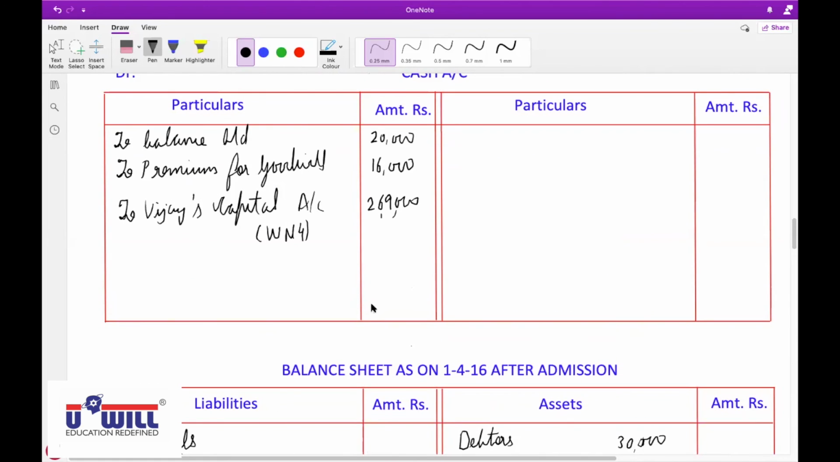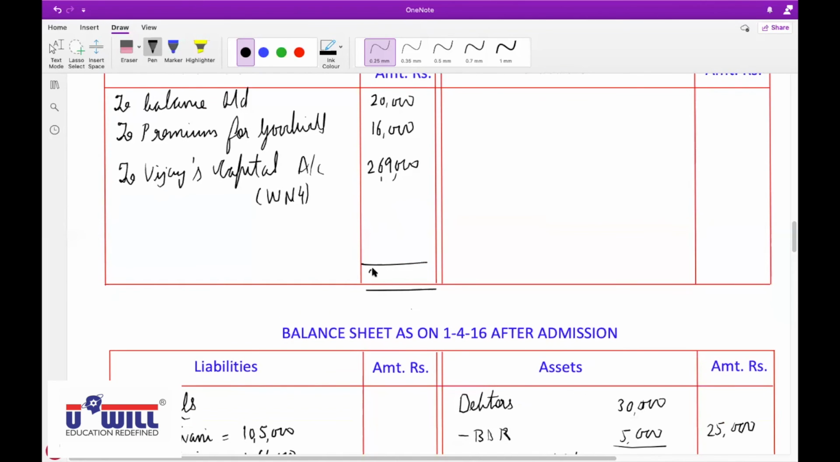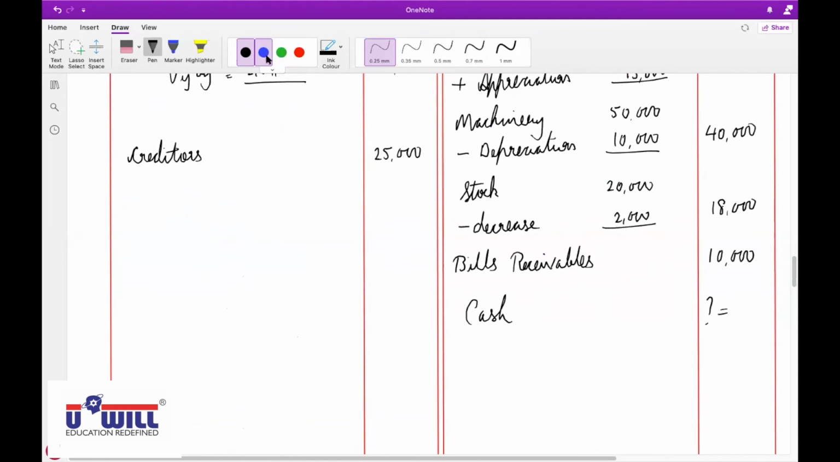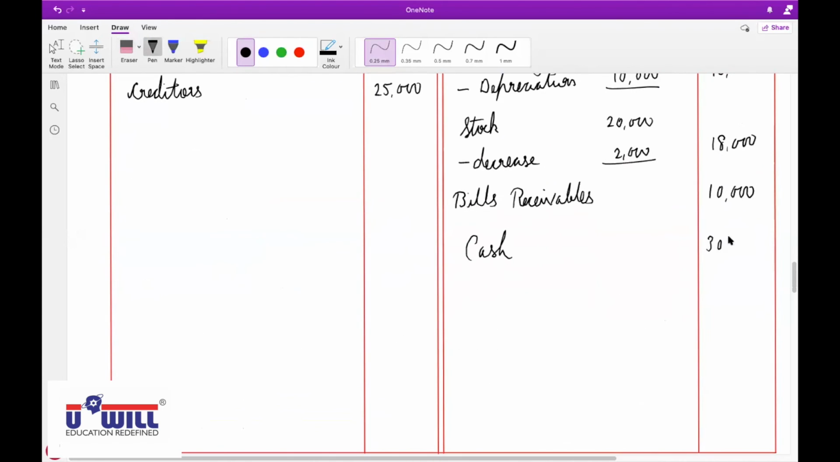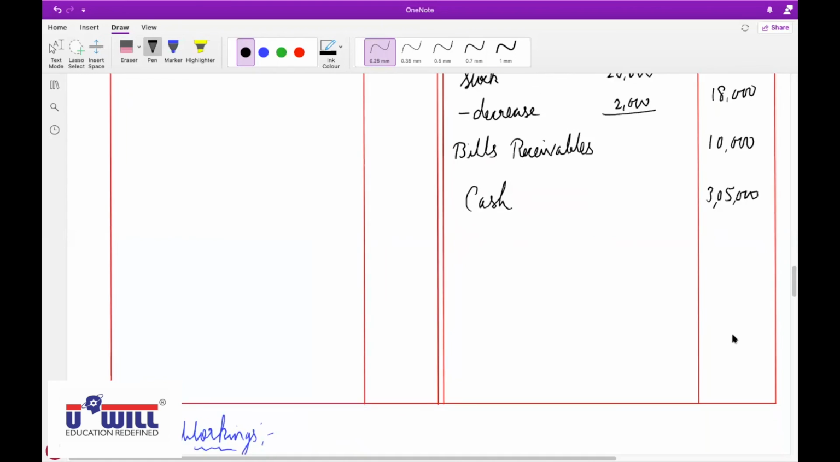Then cash balance, if we do it, then 3,05,000 itself will become the closing balance, balance carried down. On the asset side, cash, this was missing. So in cash now we have obtained it as 3,05,000. Okay. And this was not available. That's why we had to do that alternative approach.